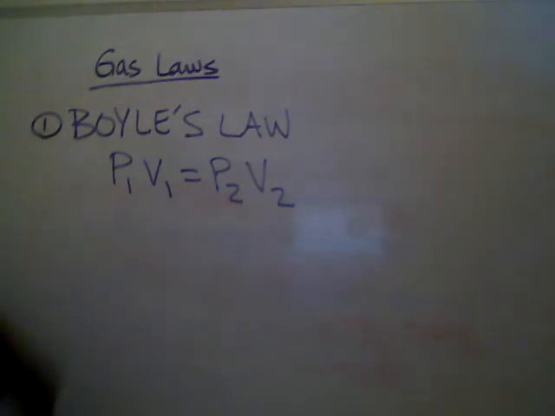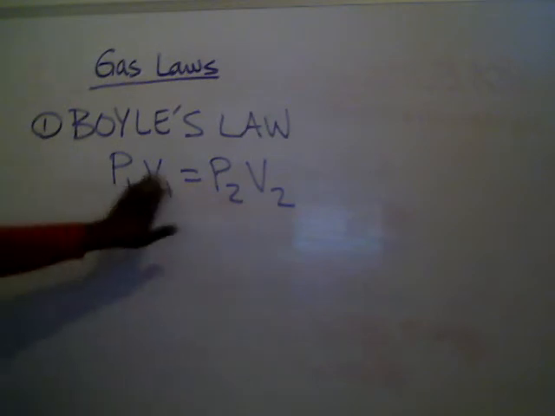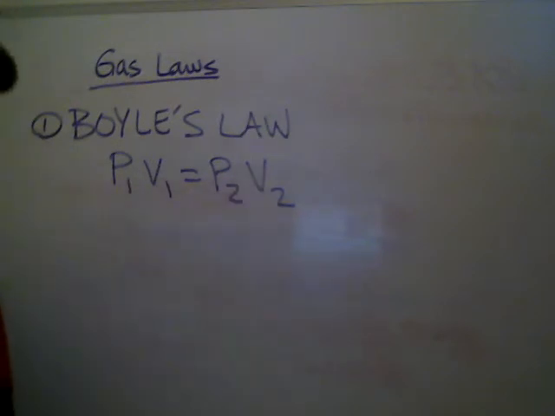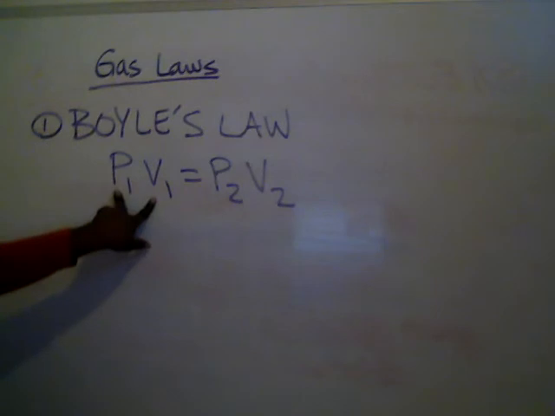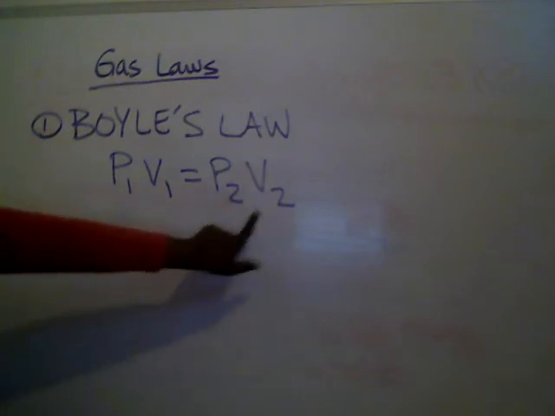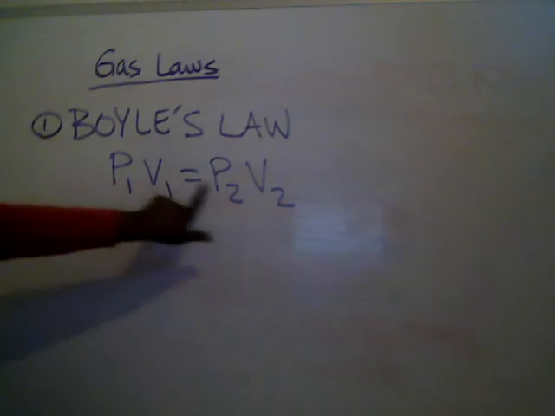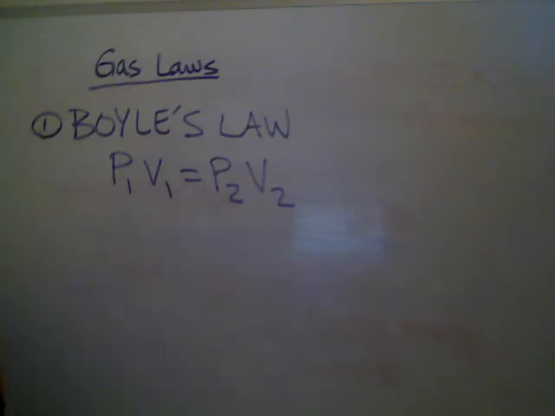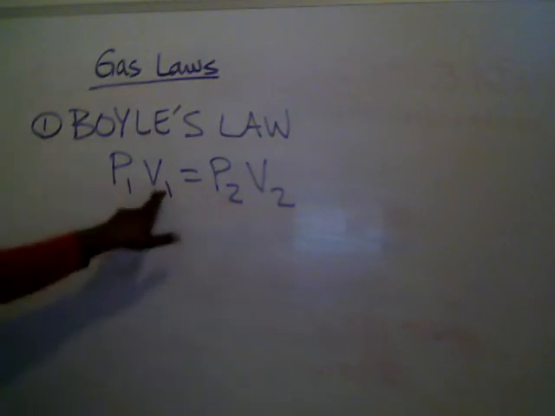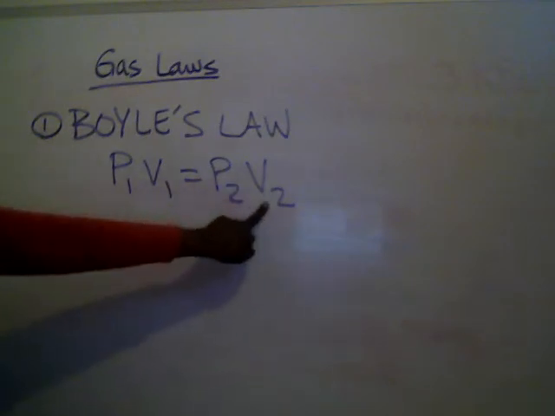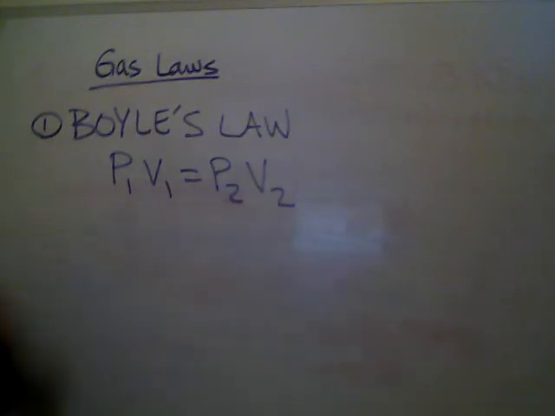If we look at these as four different variables, 1, 2, 3, 4, in a problem, and these would be word problems that you would be given, you'll get 3 out of the 4 variables. So you may be given the initial pressure and volume, and maybe the final volume, and you may be asked to find the final pressure. So you'll be given 3 numbers to plug in. You'll only be solving for the last one. But it's very important for volumes to have these in liters. So if you're given anything in milliliters, convert it into liters first.